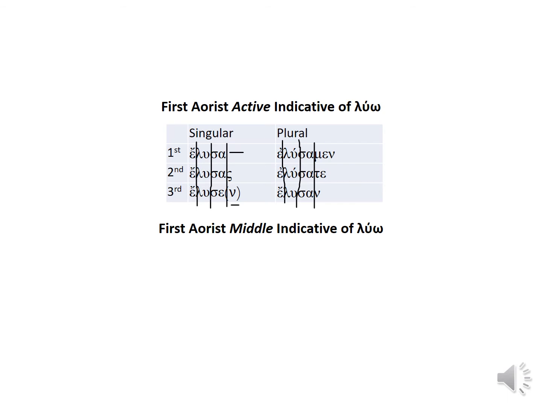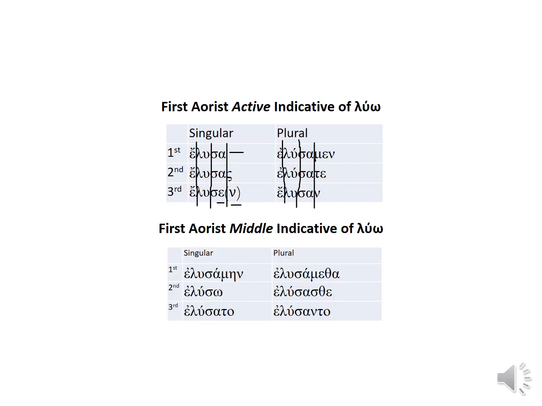And in our third person singular, we have that movable nu. And this causes a change in our tense formative. It's not sa, but se. So we get sa, sas, sen, samen, sate, san. Our first aorist middle: augment, tense stem, tense formative, and the rest is our secondary middle passive personal endings. Only, of course, this is not passive, it's only going to be middle. So mēn, sō, sato, sametha, sasthe, santo.